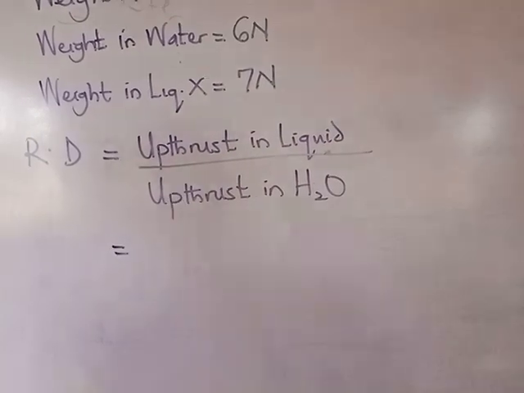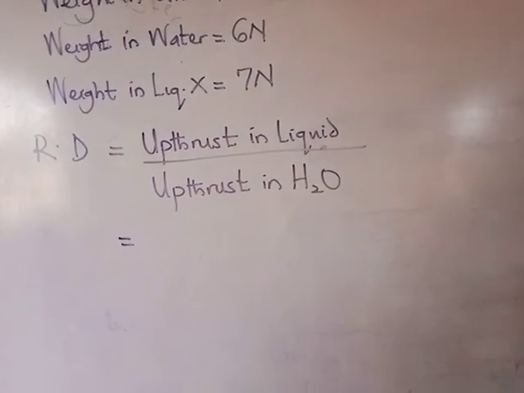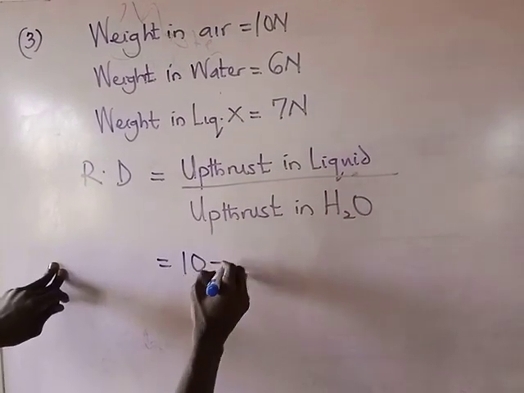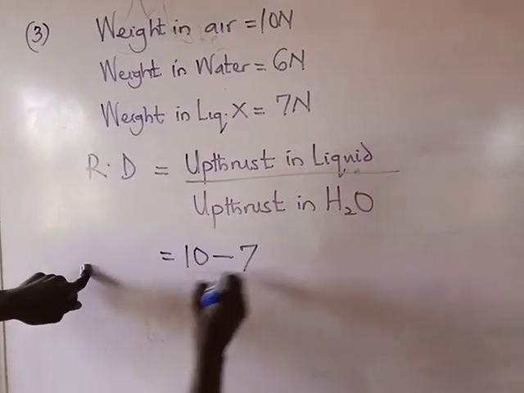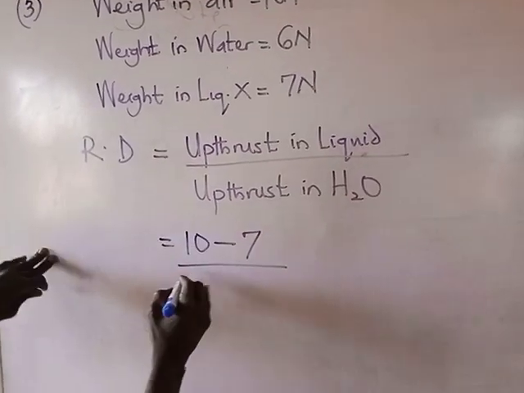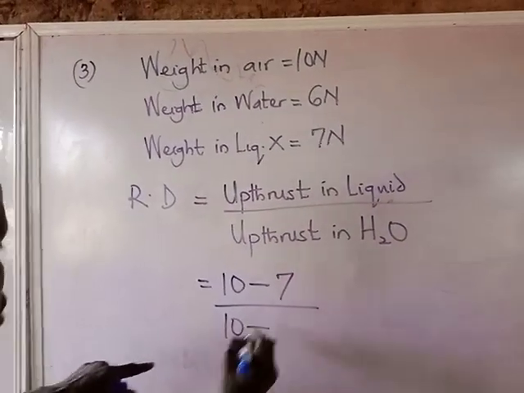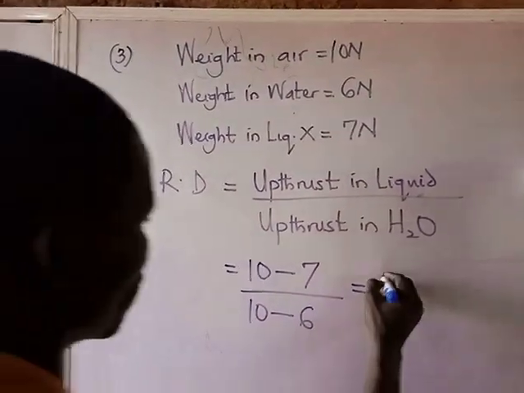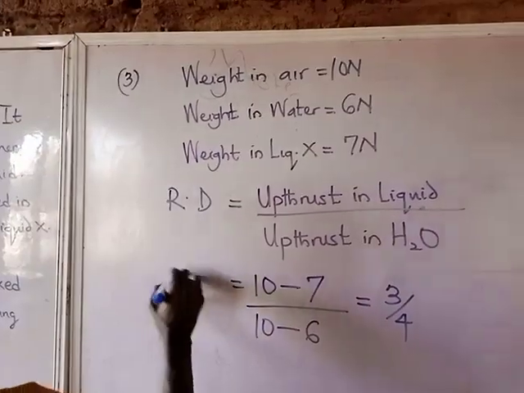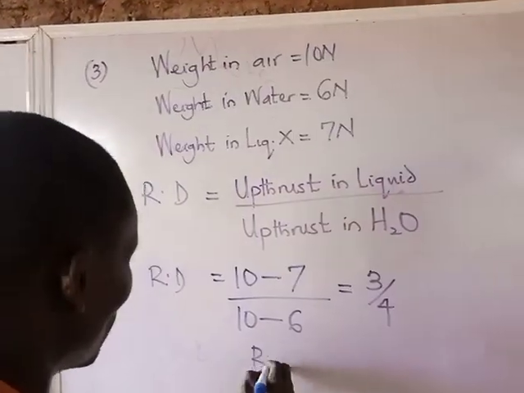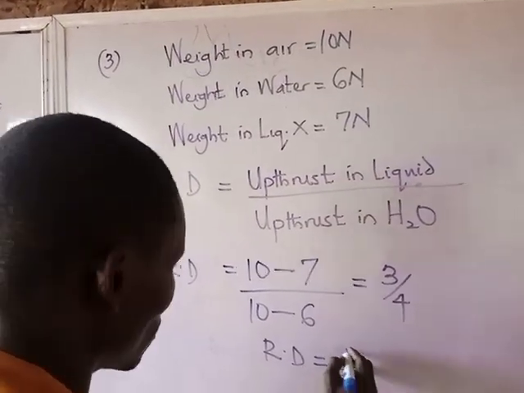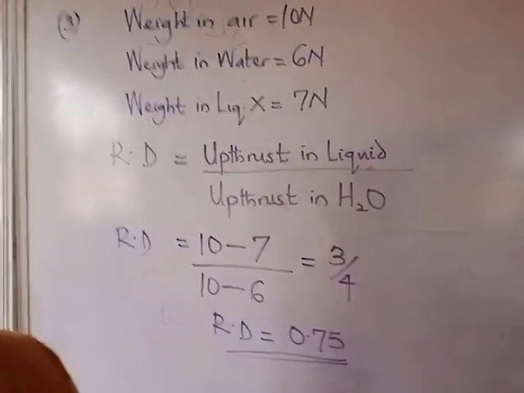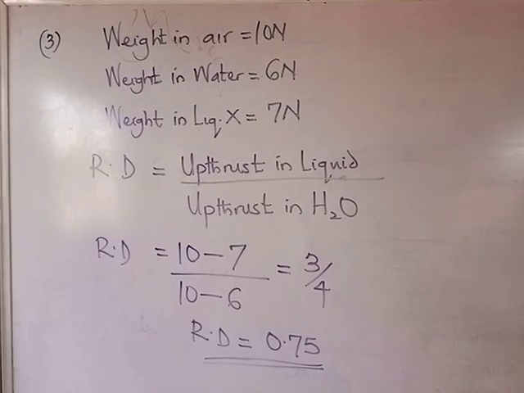The weight displaced in liquid will be the weight in air minus the weight in liquid, that's 7, all over the upthrust in water, the weight in air, the actual weight, minus the weight in water. And this will be 3 all over 4. That's the relative density, and invariably the relative density will be 0.75. I hope that is clear.